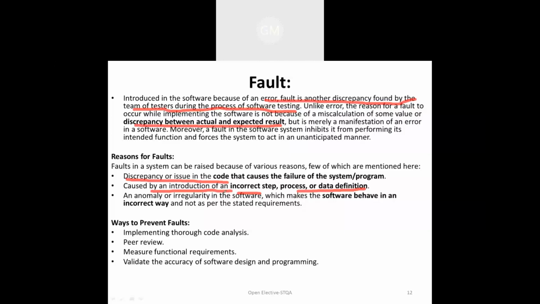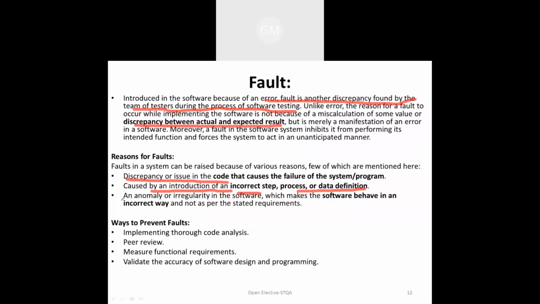So unexpected, you can say that a fault is unexpected behavior. It is not a normal behavior of the system. That is called a fault. So how can we prevent this fault? The first thing is that we need to implement the code.